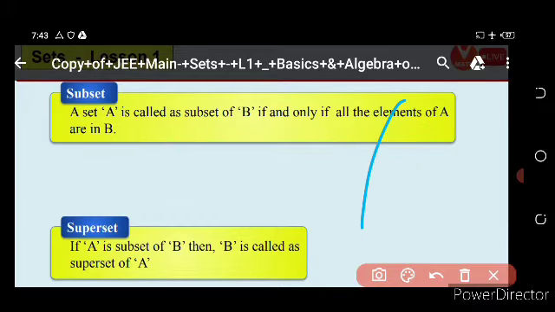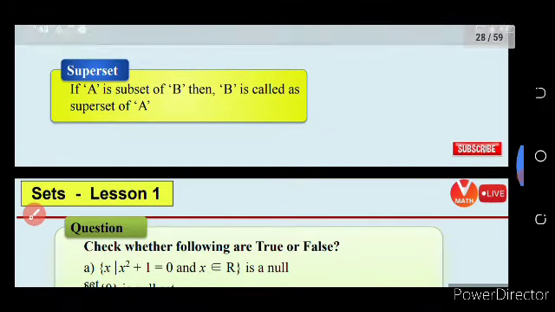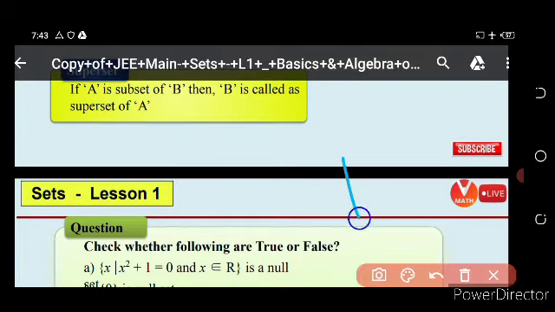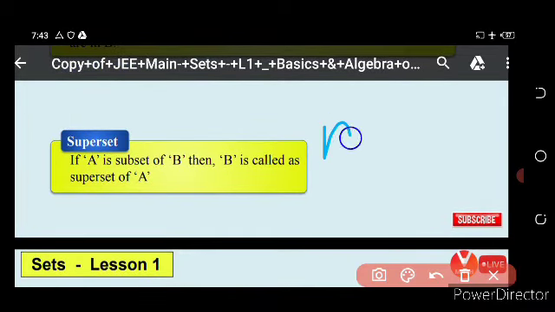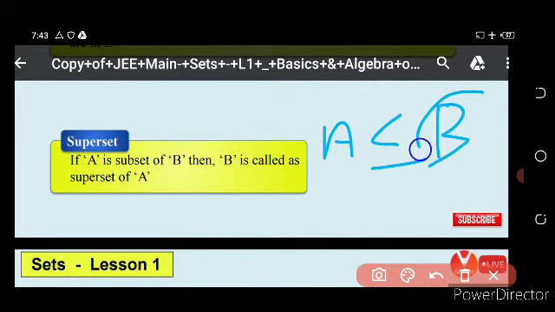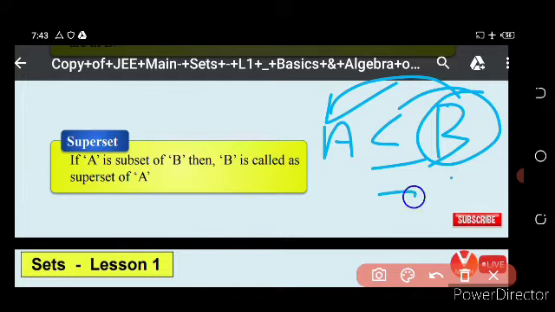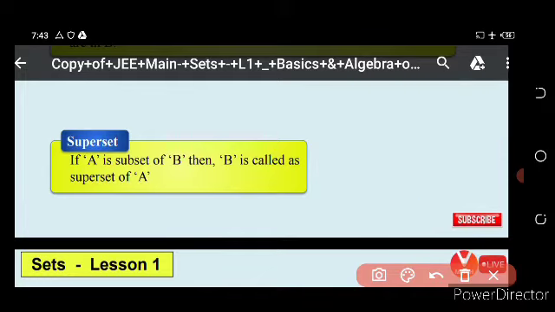Then come to superset. If A is a subset of B, then B is called a superset. If here we know A is a subset of B, then conversely B is called a superset of A.